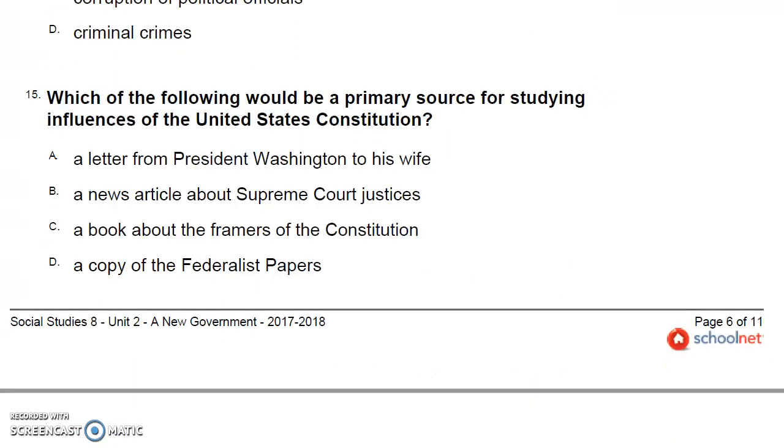Number 15. Which of the following will be a primary source for studying influences of the United States Constitution? A. A letter from President Washington to his wife. B. A news article about Supreme Court justices. C. A book about the framers of the Constitution. D. A copy of the Federalist Papers.